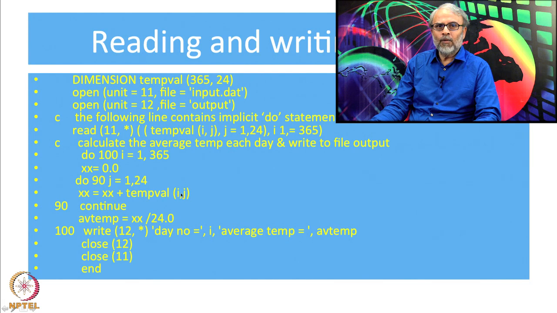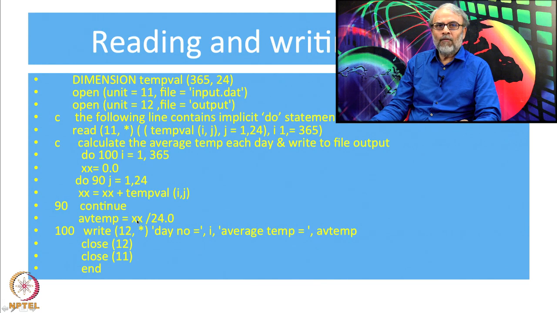First day again, I is equal to 1, j is equal to 2. I go to 90 continue, come back, j is equal to 3. Now, I add the third temperature of the day, go here, go back. So, when I execute this loop, my xx has added all the 24 temperatures of the first day, because I has not changed, only j has changed. So, once I add that, my xx will be the sum of all the temperatures for a given day. So, the next line is average temperature is equal to xx by 24.